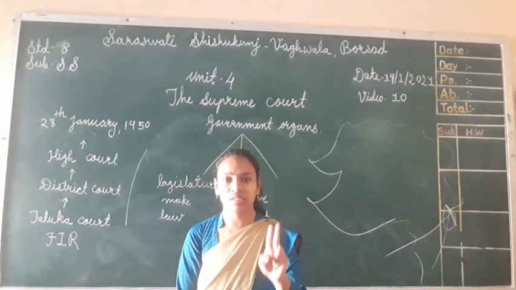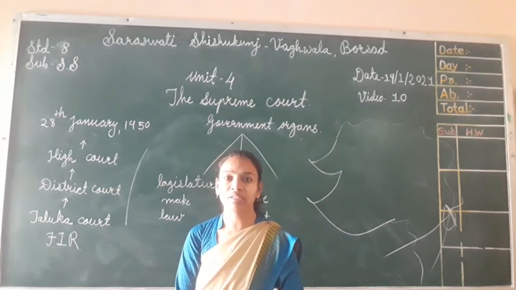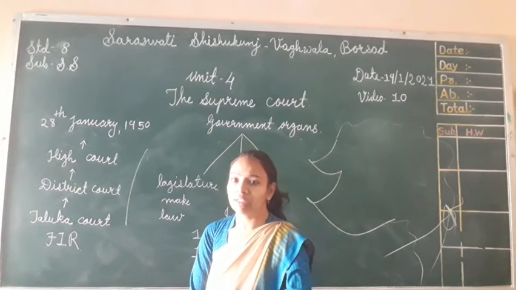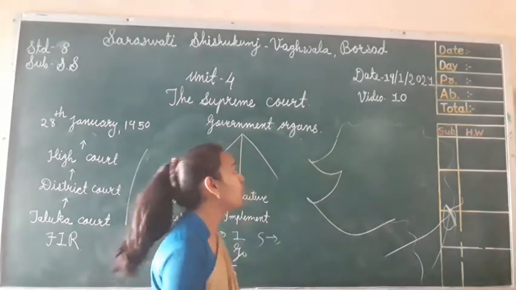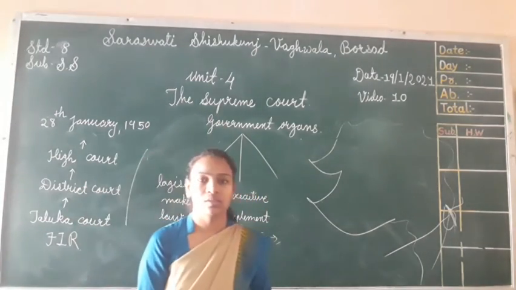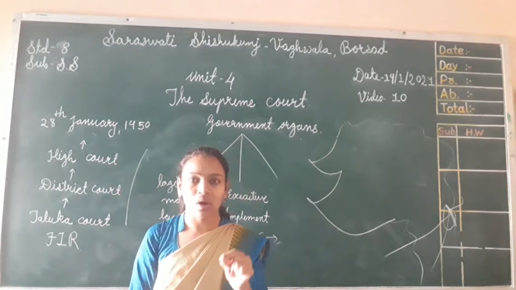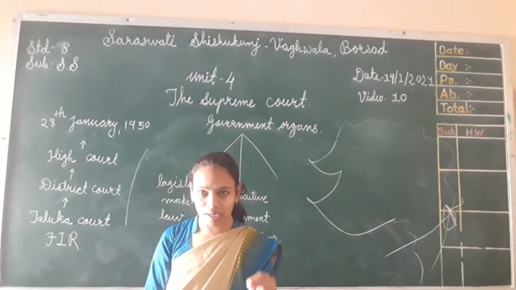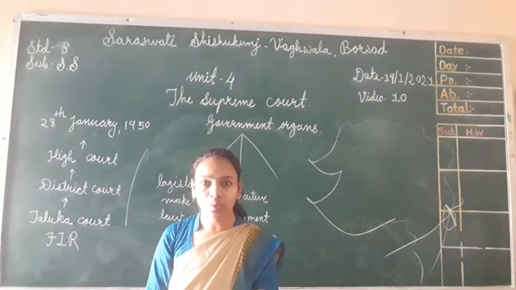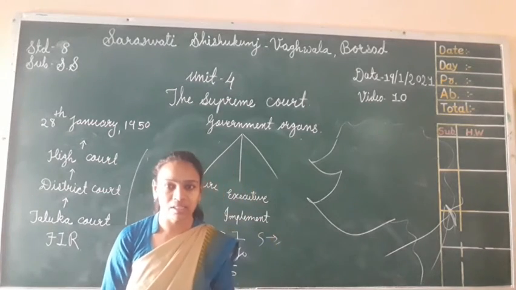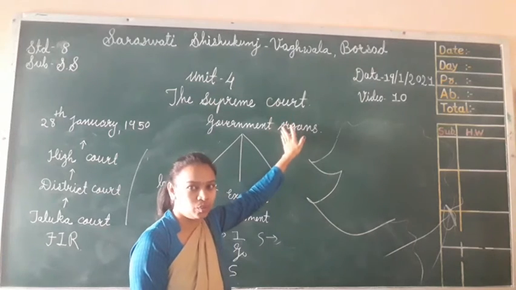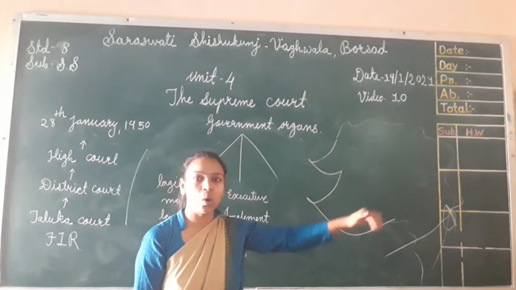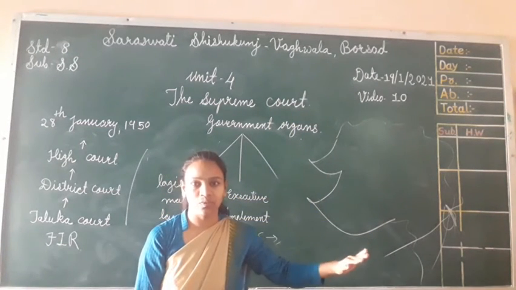Madhya Pradesh, through the NGOs or institutions, filed a petition against Gujarat in the Supreme Court. So this is the whole case of Sardar Sarovar Dam.